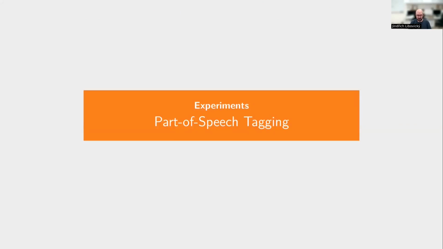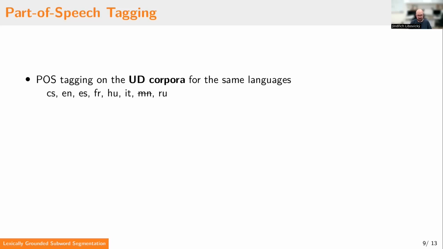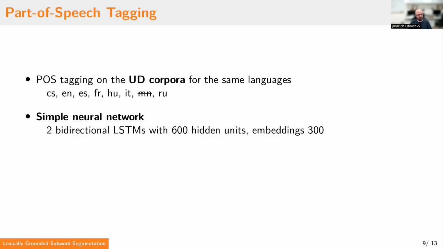Our second set of experiments is on part-of-speech tagging. We use Universal Dependencies corpora for that, and we use the same set of languages as we did in the intrinsic evaluation, with the exception of Mongolian, which does not have a UD corpus. Our tagger is a simple neural network with 2 bidirectional LSTM layers with 600 units and embeddings of 300.